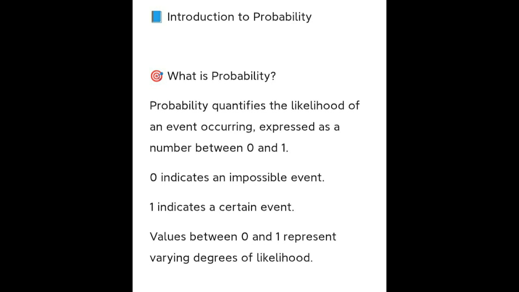So probability quantifies the likelihood of an event occurring, expressed as a number between 0 and 1. 0 indicates an impossible event, 1 indicates a certain event. Values between 0 and 1 represent varying degrees of likelihood.